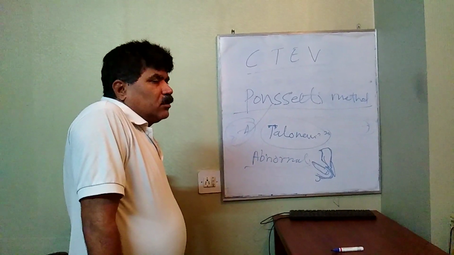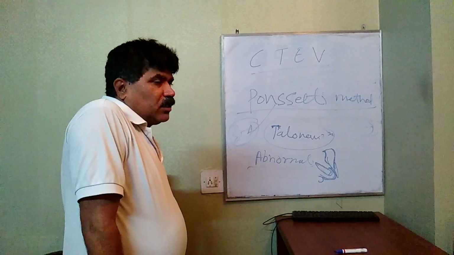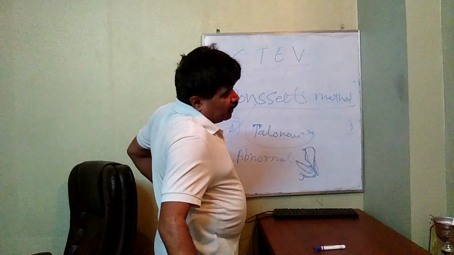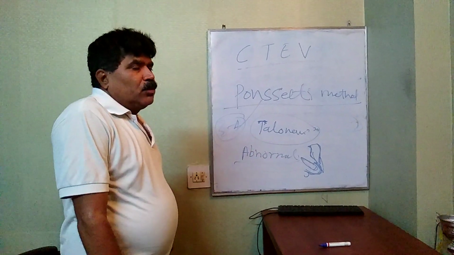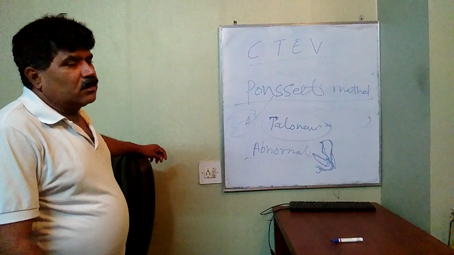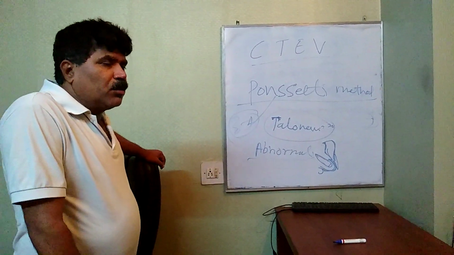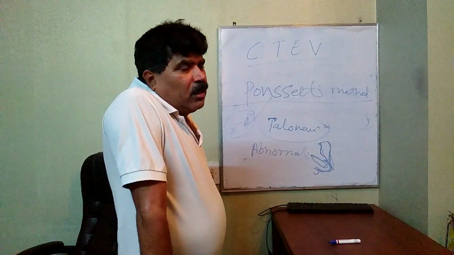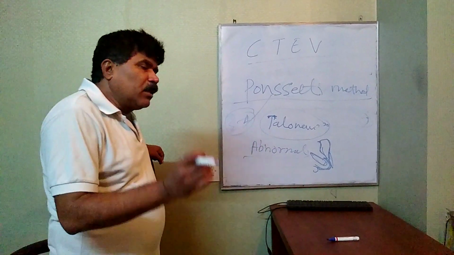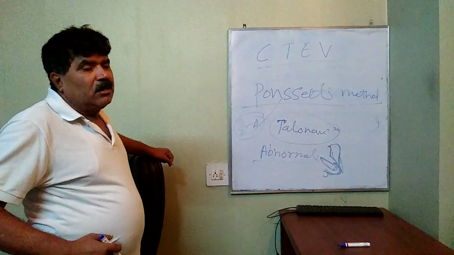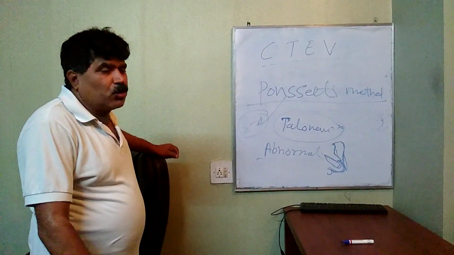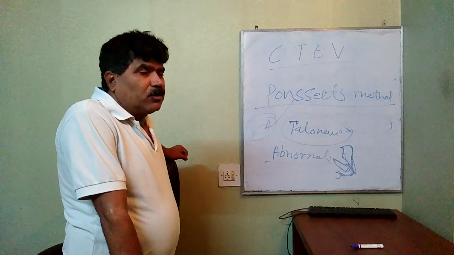Most of the time, no operation is needed. But if the child comes later, or your serial casting is not sufficient for the correction and fails, or the child comes at a very late age, then what will happen? Then you have to go for soft tissue release. Posteromedial soft tissue release is very important.